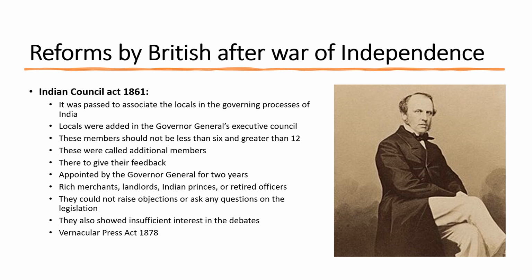But after the War of Independence, the Governor General's Council was split into two, and the Legislative Council was then called the Imperial Legislative Council, and in that council locals were also added, called additional members.